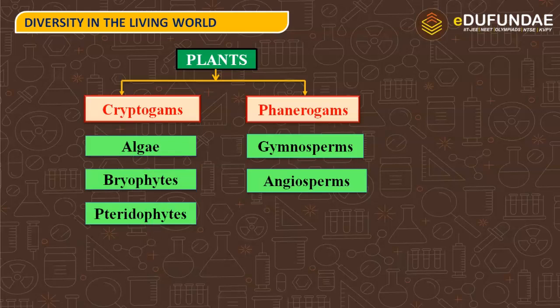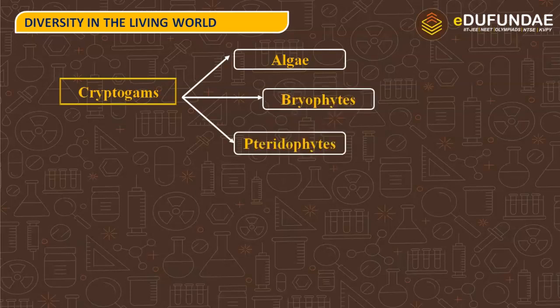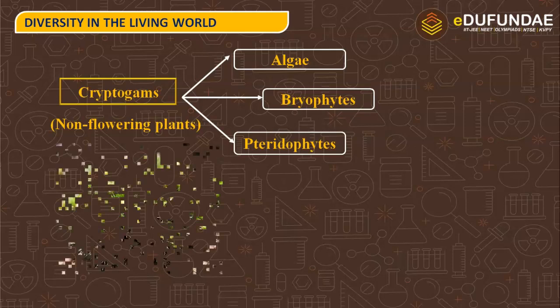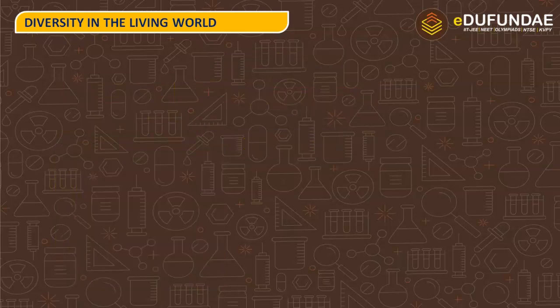They are basically less developed, whereas phanerogams are more advanced organisms and they produce seeds as well as flowers in case of angiosperms. So we have under cryptogams the algae, bryophytes and pteridophytes. They are the non-flowering plants. So this is the representation of a moss and the mosses fall under bryophytes.